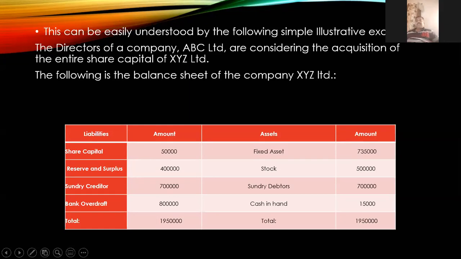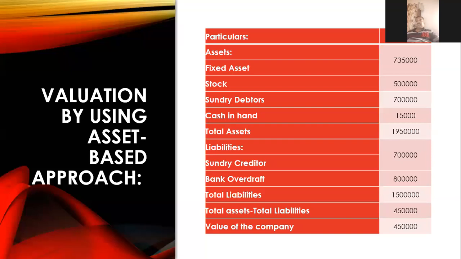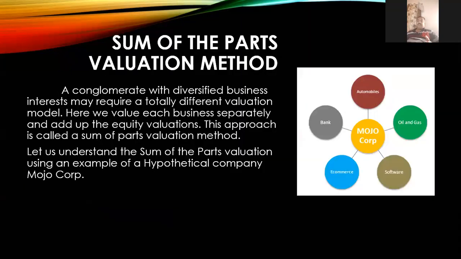Okay. Next, the fifth model, the sum of parts valuation method. The parts like automobile, oil and gas, banks, e-commerce, software. Here we value each business separately.